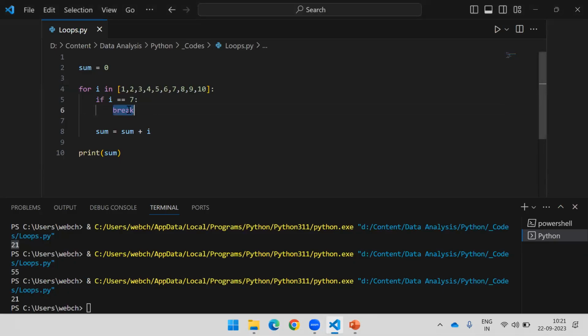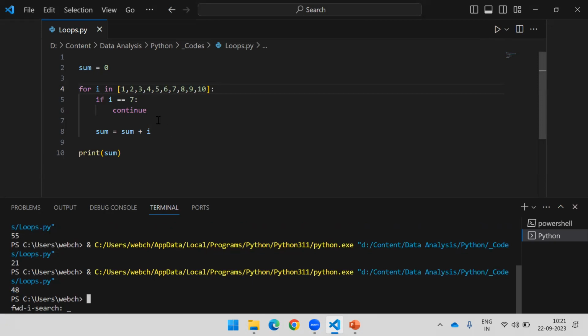We can use the continue statement. If you write continue here instead of break, it will stop the execution for that condition only, not for all further iterations. What break was doing is stopping the loop execution. Instead, if you want to skip one iteration, you can use continue. Continue will skip the addition of 7 only. That is the purpose of continue. But it will not affect 8, 9, 10 values, meaning the addition of 8, 9, 10. And now if I run this, you can see that you are getting 48 here.